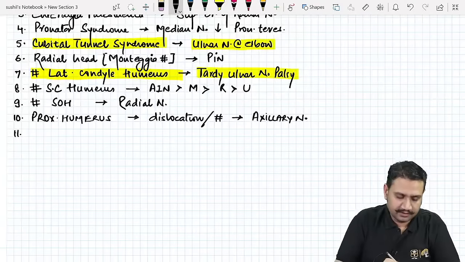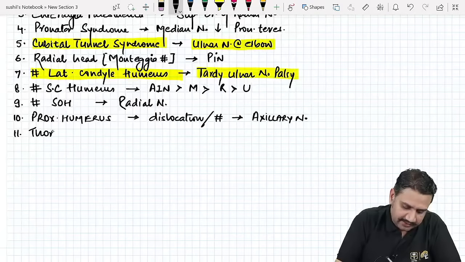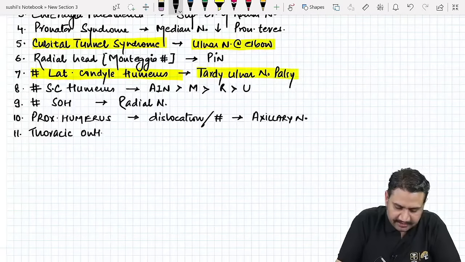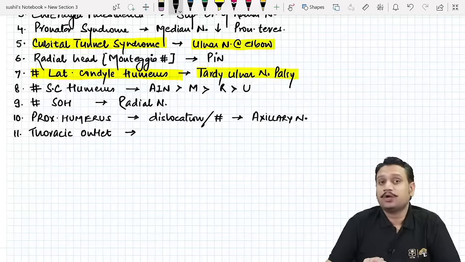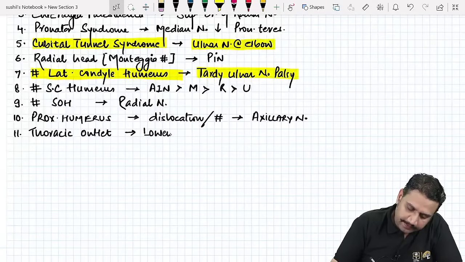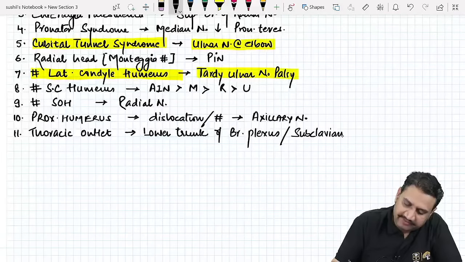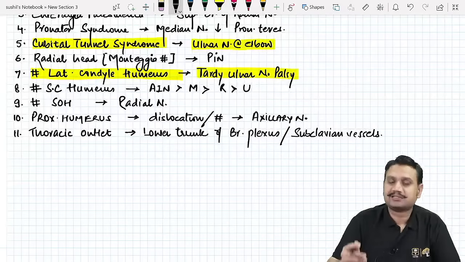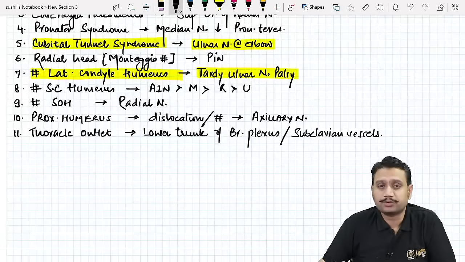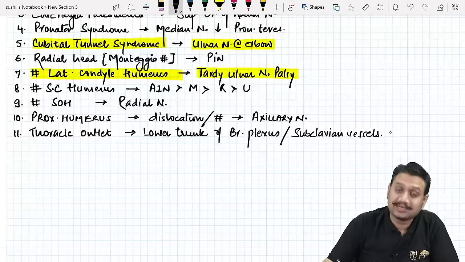is the clavicular area. You know, thoracic outlet syndrome. What usually gets compressed here? It is either the lower trunk of the brachial plexus, which is made by your C8 T1 roots, or the subclavian vessels. You know that last year they asked you one image-based question about the subclavian vessel, which was about the Roos test. That was your last year's question.